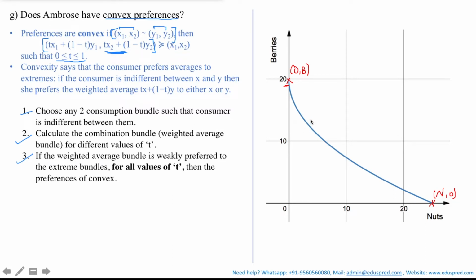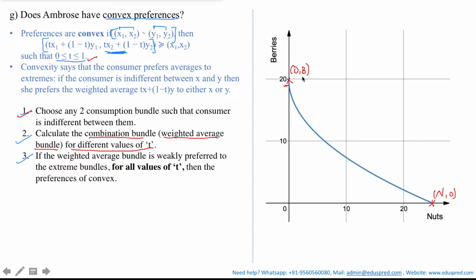Now, you could have chosen any two points on the indifference curve. You could have chosen this point and this point as well, or this point or this point. It won't make a difference. It's just my choice to choose these two extreme points, just to make you understand the concept in a clear manner. So after choosing the two indifferent consumption bundles, let's move to the next step, which is to calculate the combination bundle or the weighted average bundle for different values of t, where t is between 0 and 1.